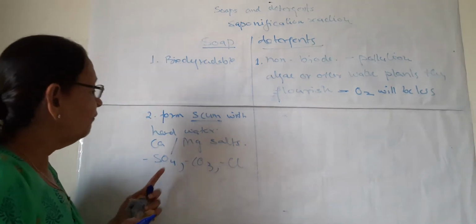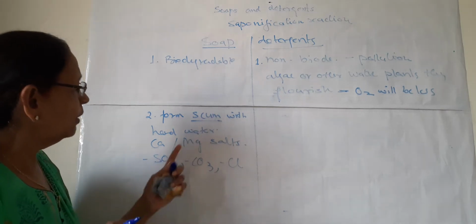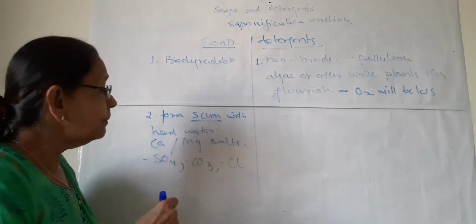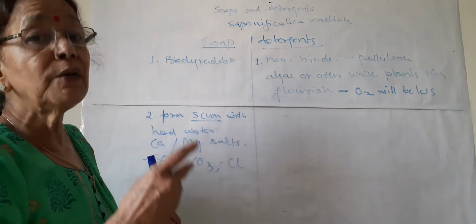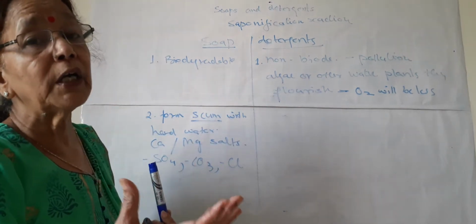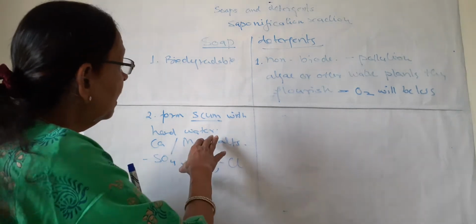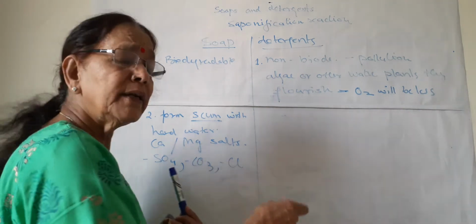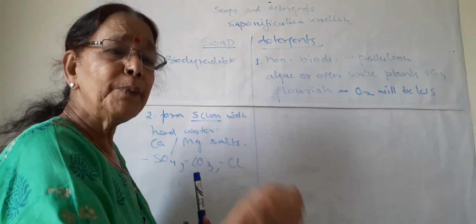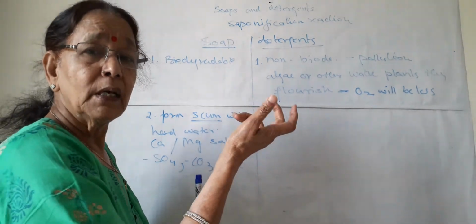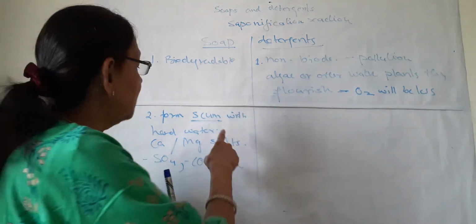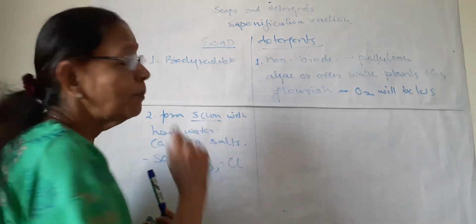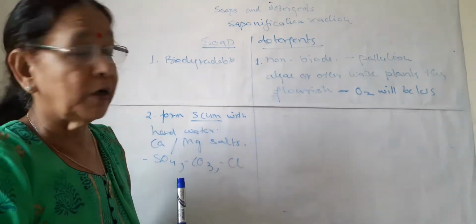So when calcium sulfate, calcium carbonate, magnesium carbonate, calcium chloride or magnesium chloride are present in water, it makes the water hard. Hard and soft water, all of you know. This hard water comes mainly from hand pumps or bores, from the wells, and soap forms scum with hard water.